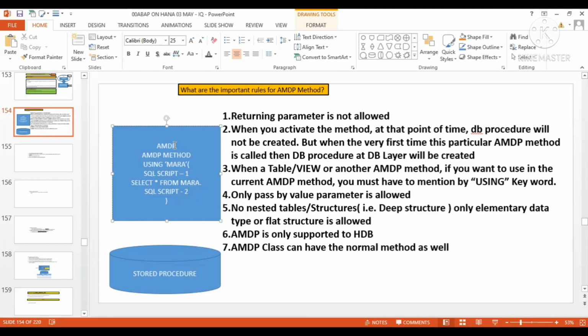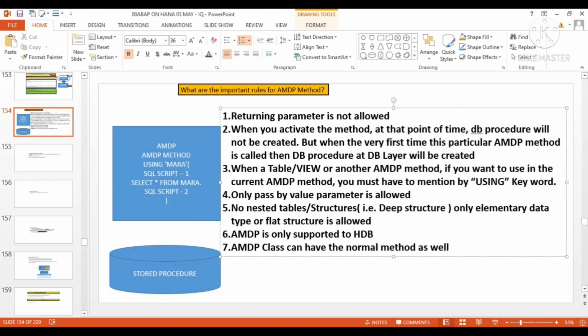Whenever two different address systems are involved, pass by reference is not allowed. So here also, only pass by value parameter is allowed, not pass by reference. Is it making sense?